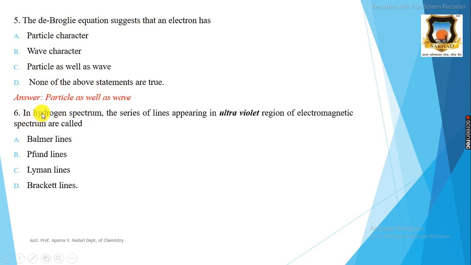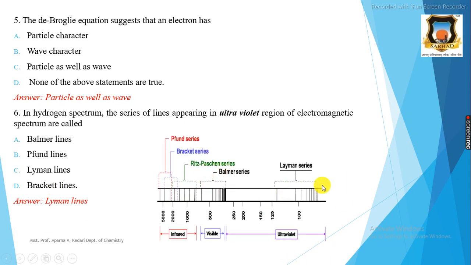Then the sixth question is, in hydrogen spectrum, the series of lines appearing in the ultraviolet region of the electromagnetic spectrum are called. The A option is Balmer lines, B option is Paschen lines, C option is Lyman lines, and D option is Brackett lines. And the correct answer is Lyman lines, because the Lyman series is observed in the ultraviolet region of the electromagnetic spectrum. Therefore, the correct answer is Lyman lines.